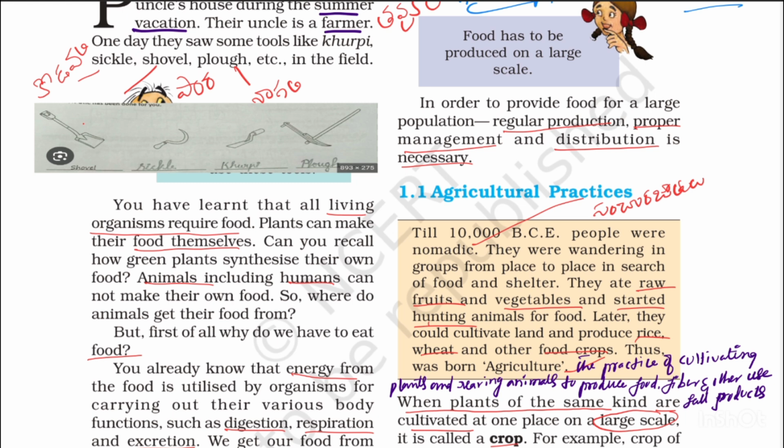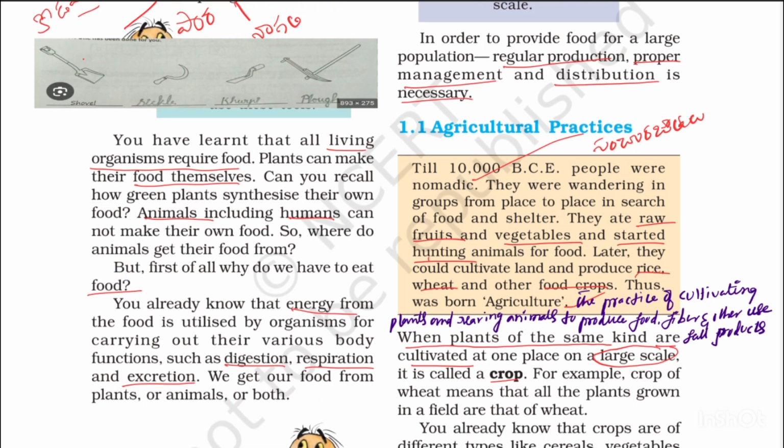Animals, including humans, cannot make their own food. So where do animals get their food from? Animals get food from plants. But first of all, why do we have to eat food? We need food for energy to carry out activities. You already know that energy from food is used by organisms for their various body functions such as digestion, respiration and excretion.